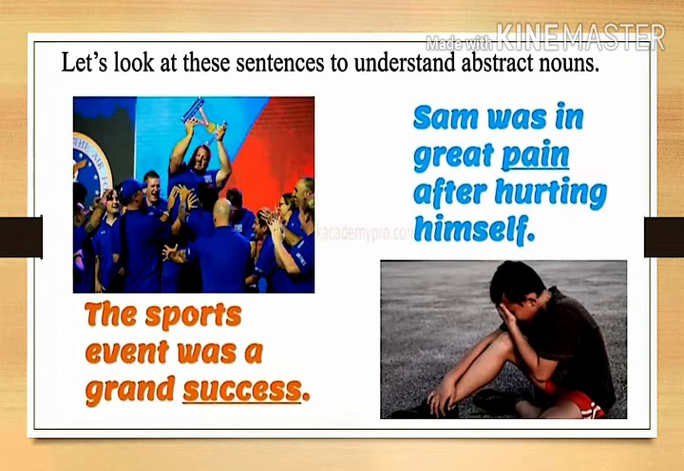Let's look at these sentences to understand abstract nouns. The sports event was a grand success. So here success is an abstract noun. Sam was in great pain after hurting himself. Pain is an abstract noun which we cannot see but we can feel it.